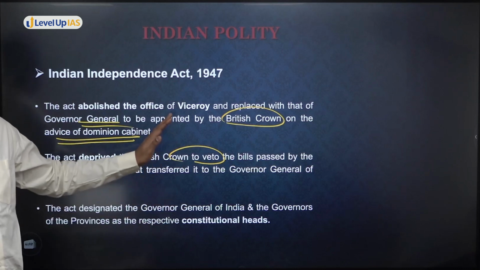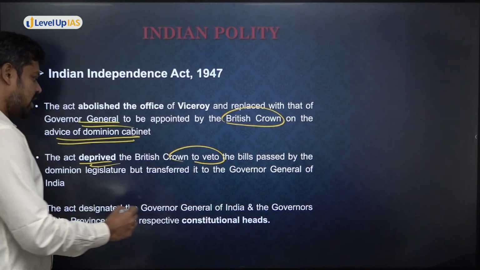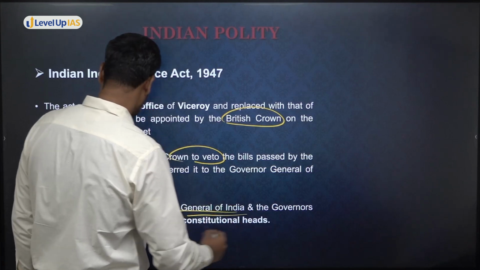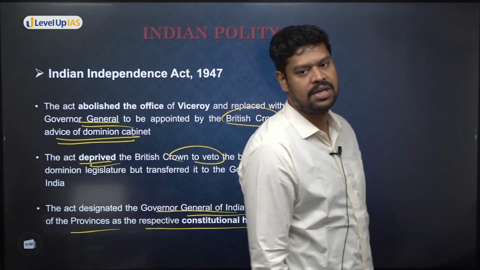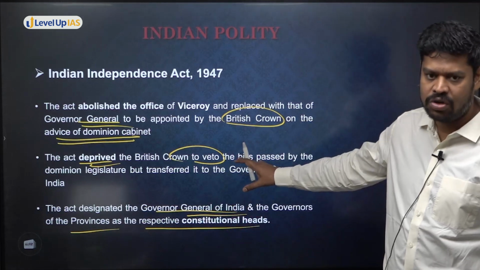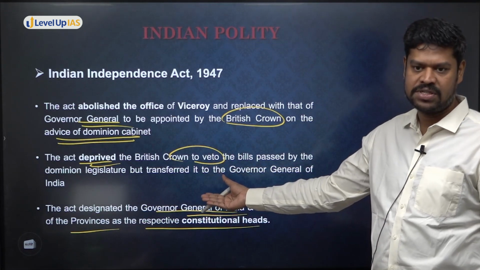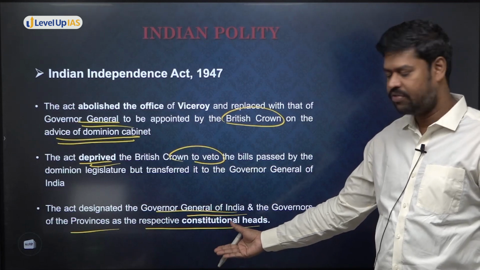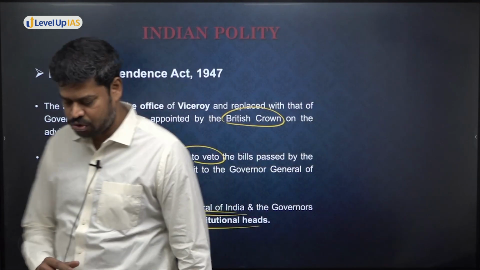So this is as per the Indian Independence Act 1947. The act designated the Governor General of India and the governors of the provinces as the respective constitutional heads. And this we have carried forward in the constitution also. So instead of the Governor General of India, we have the President. Instead of the governors of the provinces, we have the governors of the states, who are the respective constitutional heads.